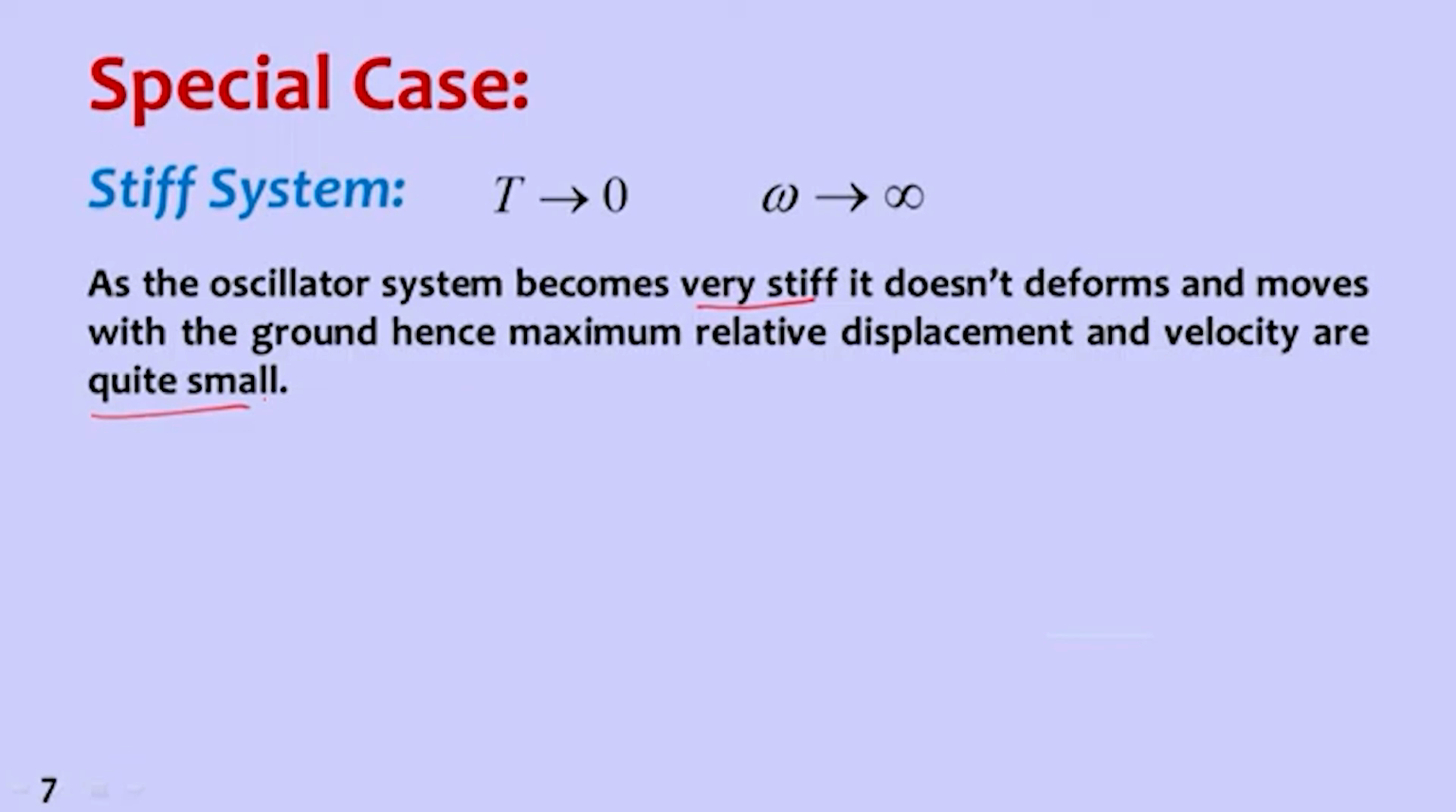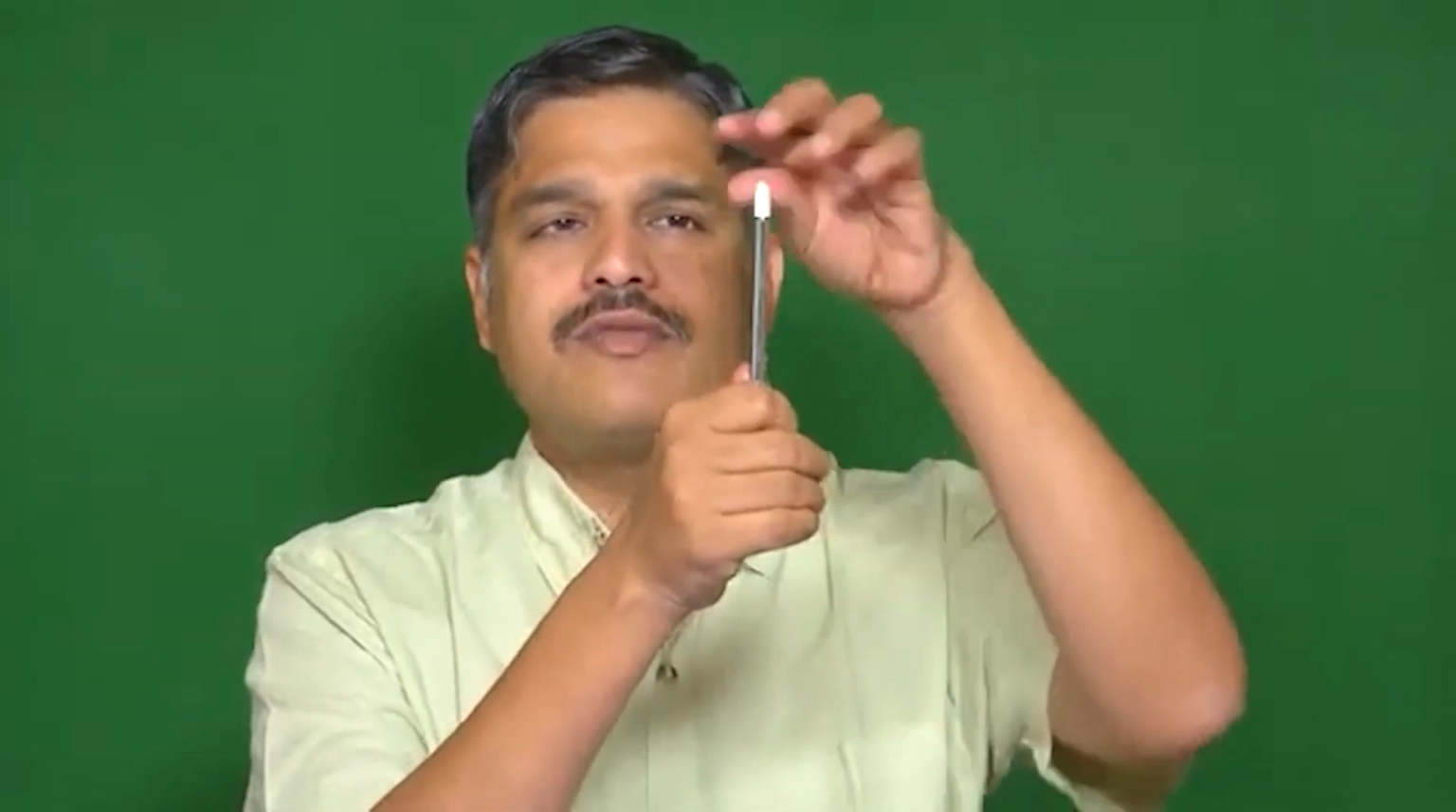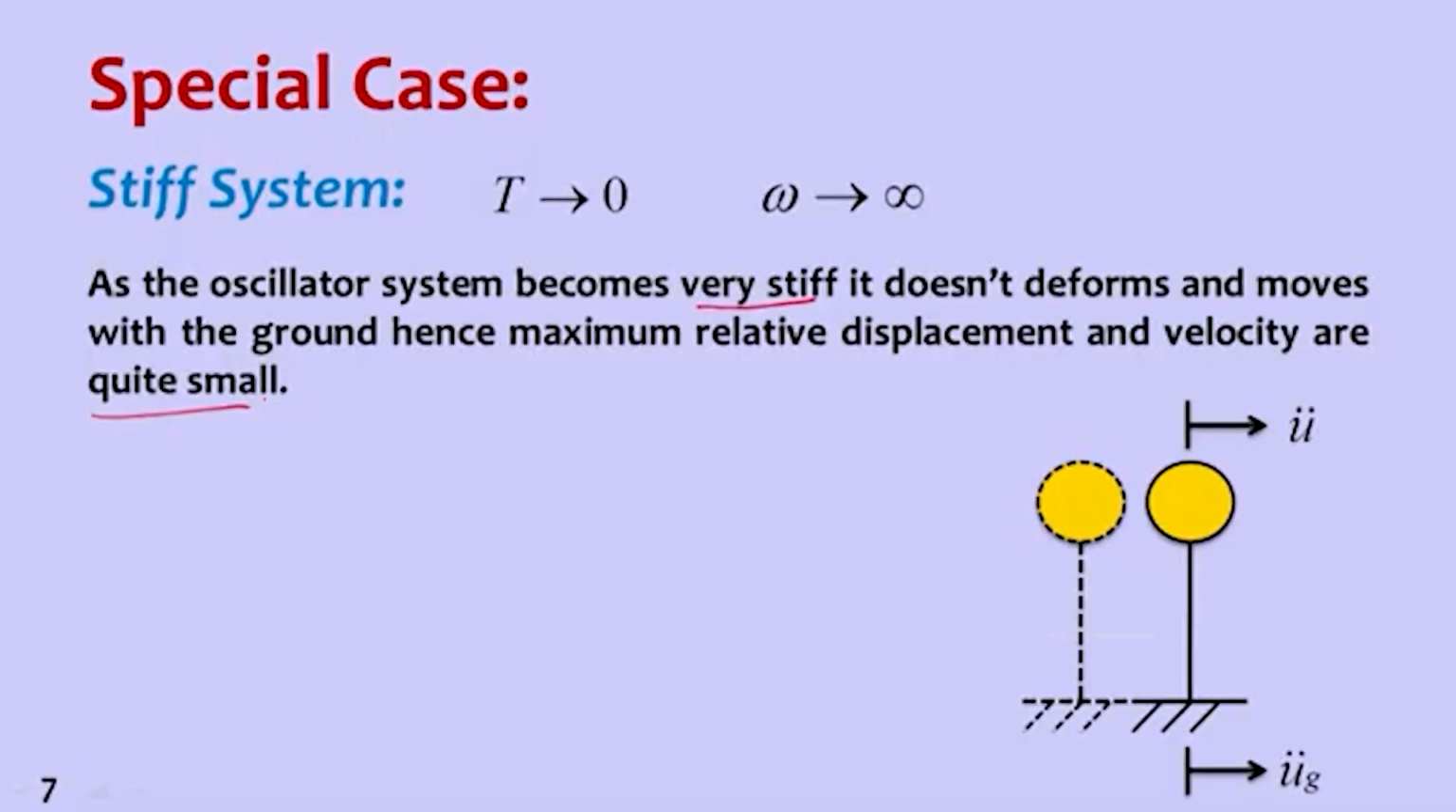If you look at this one, this is a very stiff system. Whatever motion I give, the base motion is equal to the motion of the mass at the top. Same motion, no change in the motion. So you can see that there is no relative displacement between the base and the top. That can be illustrated by seeing this figure. It is a very stiff system. If I move this by some acceleration, the movement is the same, so there is no relative movement between the base and the mass.